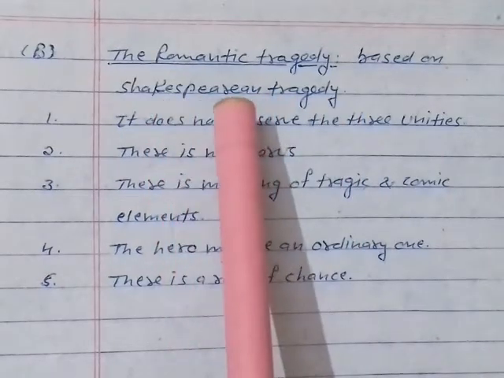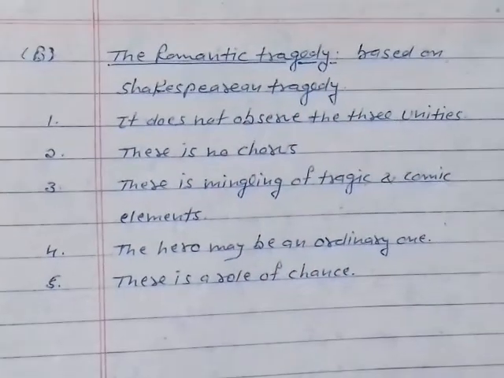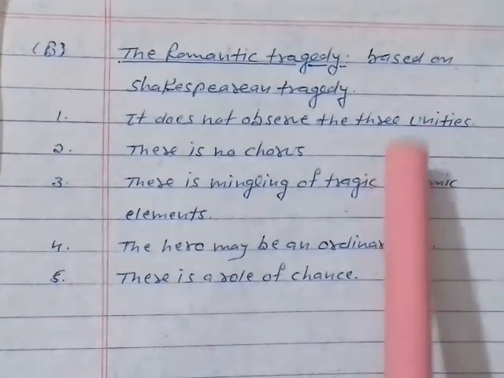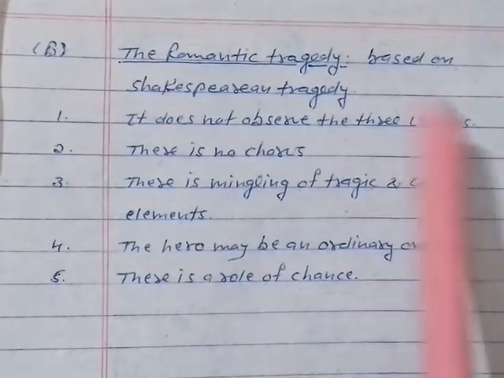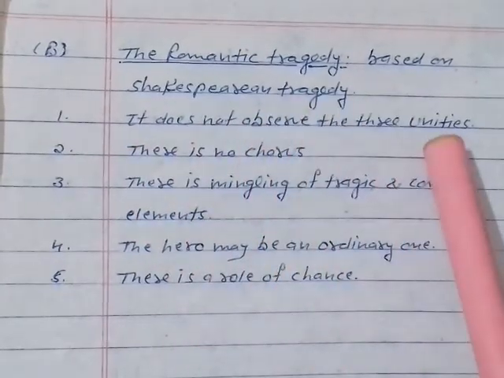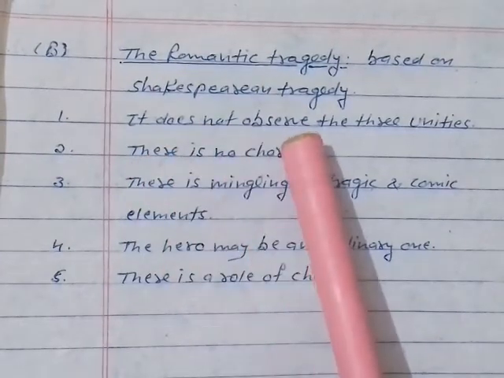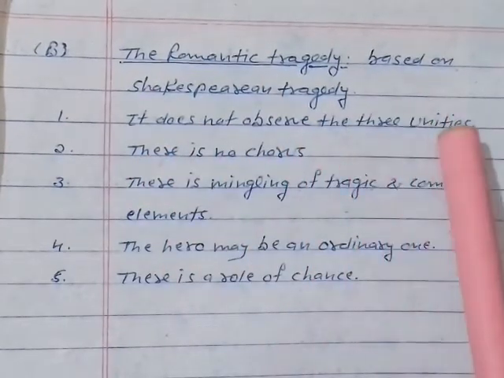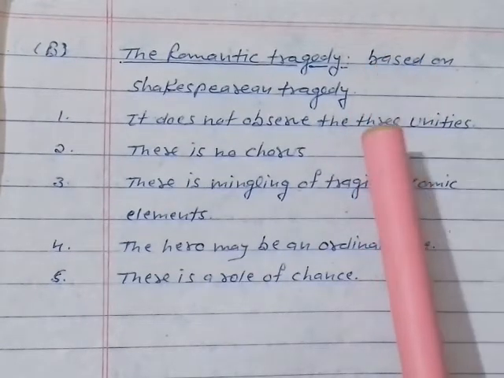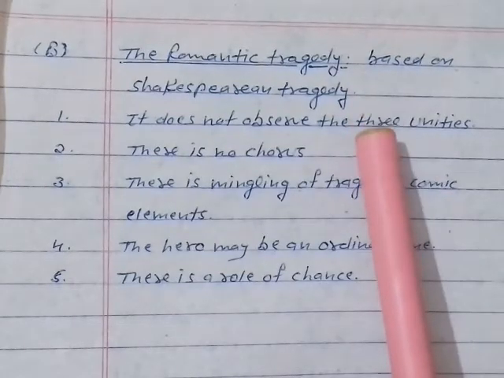Shakespeare never follows Aristotle, who said that a tragedy should follow the three unities of time, place and action. But William Shakespeare never liked to follow these kinds of unities. So the romantic tragedy never observes the three unities: unity of time, unity of place and unity of action, right? But it happens in the classical tragedy.